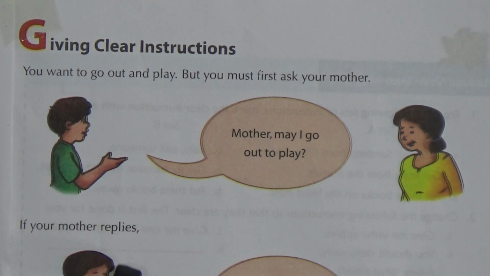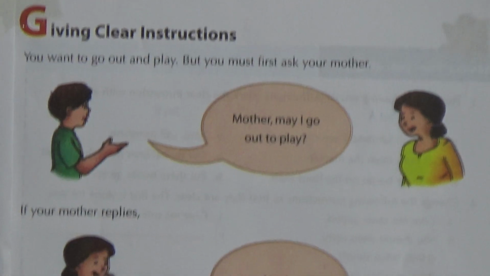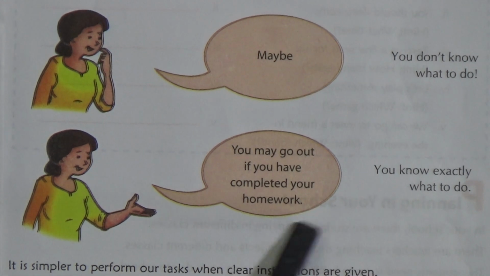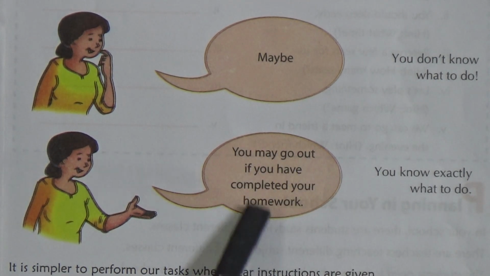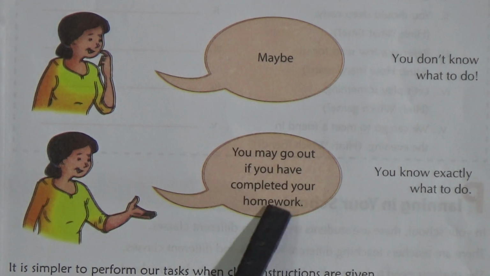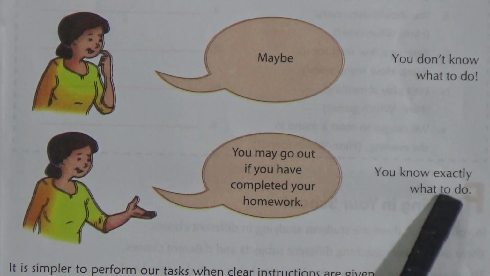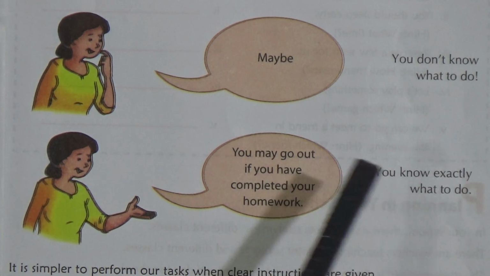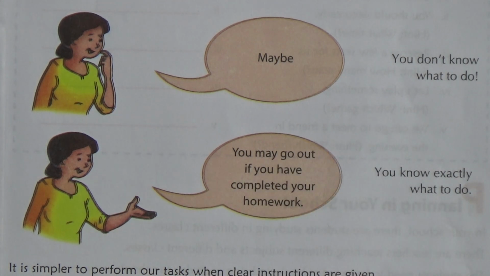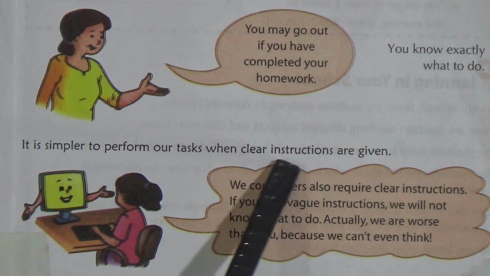If your mother replies, maybe, you don't know what to do. You may go out if you have completed your homework, the mother says. There is a condition. If you have completed your homework, you may go out. Now you know exactly what to do. If you complete your homework, then you can go out and play. So these are clear instructions. Now you know what to do. It is simpler to perform our tasks when clear instructions are given.